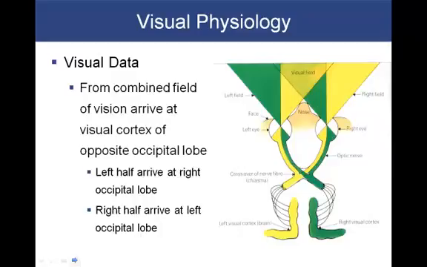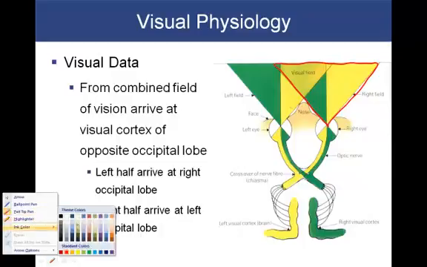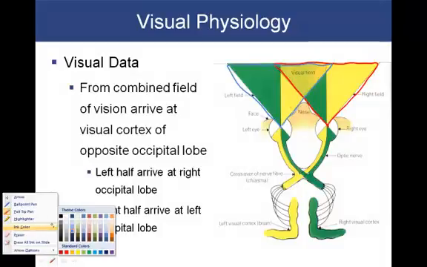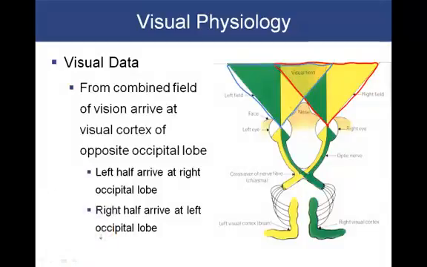Visual data. We find that visual data is combined from the two fields from each eye. If you were to look at, for instance, the right eye again, we see that this is the field of the right eye, while the left eye has its own field. And these particular fields overlap. They overlap in this region right here.